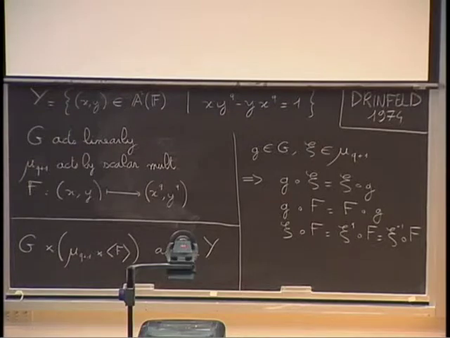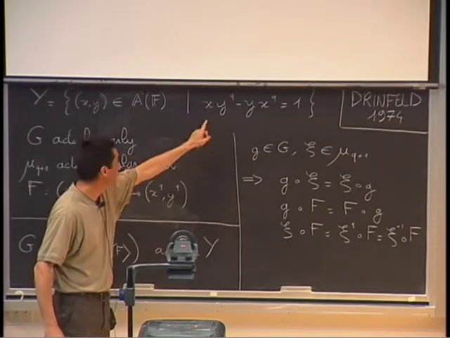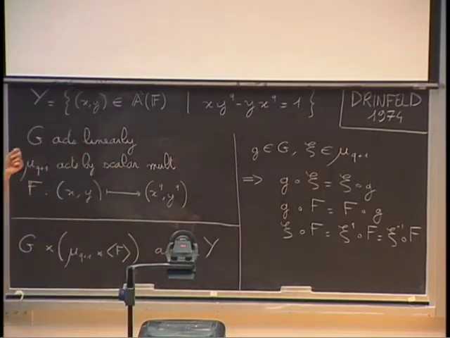Also μ_{q+1} acts by scalar multiplication. I denote by this the group of (q+1)-th roots of unity in the algebraic closure of F_p. Because if you multiply x and y by ξ, then you multiply this quantity by ξ^{1+q}. And if you are in this group, that's okay.